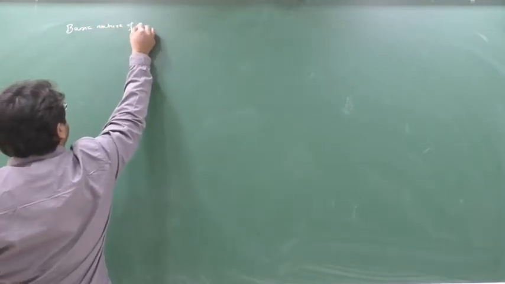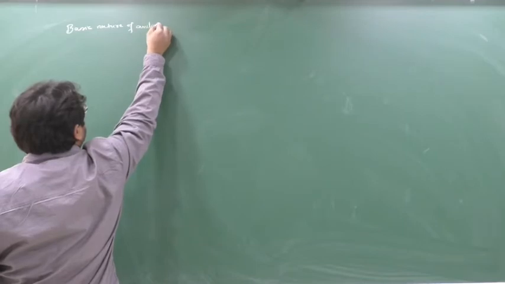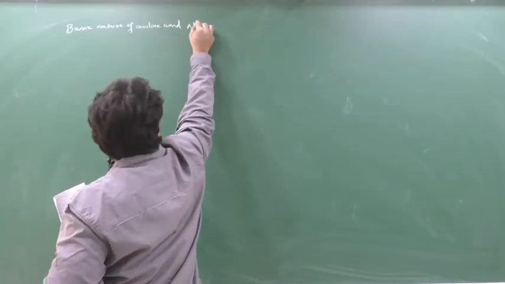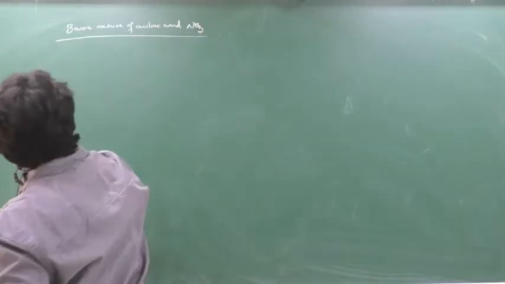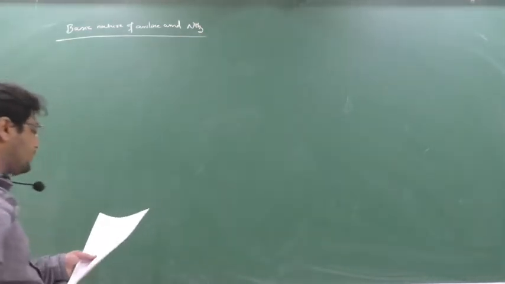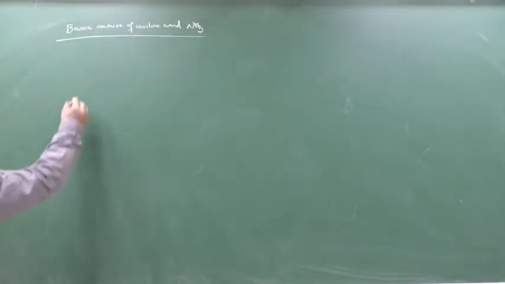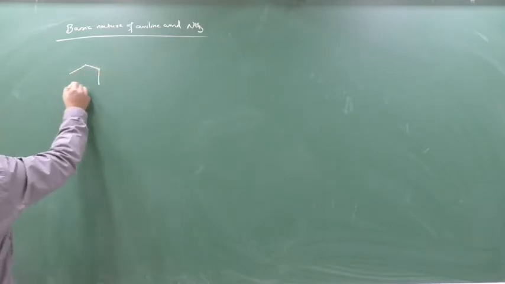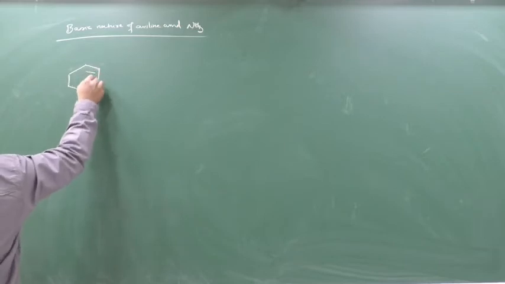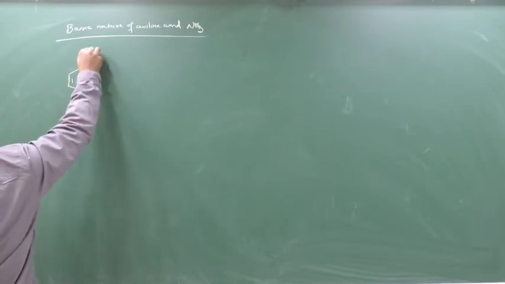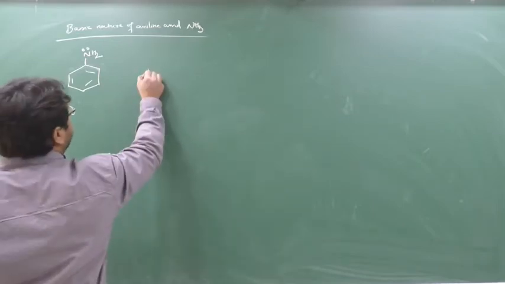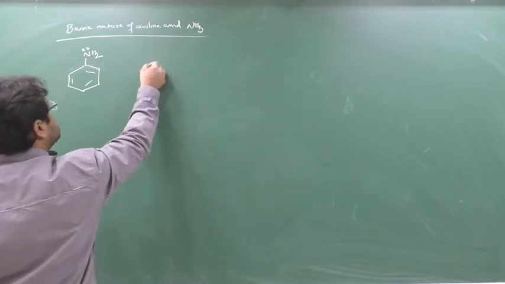Okay, chalo, next is the basic nature of aniline and ammonia. You have to compare the basic nature of aniline and ammonia. See, first we'll see what we mean by aniline. So beta, aniline has one ring. On this ring we have one NH2 and there is one lone pair on the nitrogen, and this is ammonia. So the question is, which is more basic?